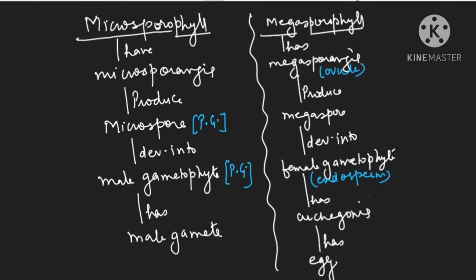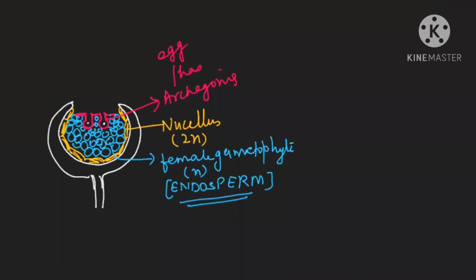Now let me explain further. Now see here, unlike the bryophyte and pteridophyte, in which the gametophyte was having independent existence, in gymnosperm independent existence is not there. Okay, and pollen grains are the carrier of the male gamete.